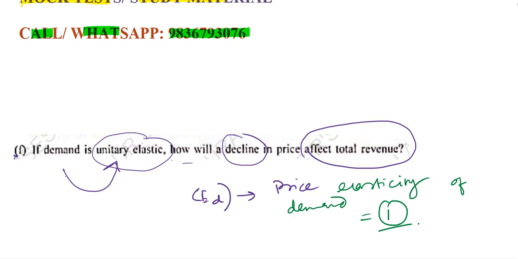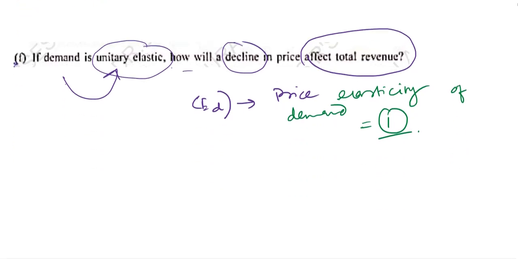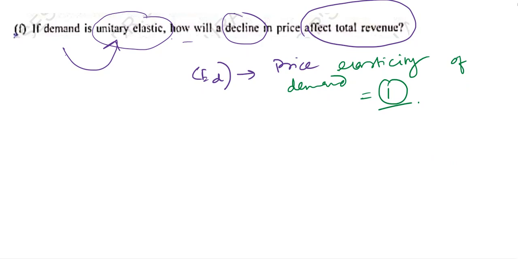Because the demand is unitary elastic, ED, the price elasticity of demand, equals 1. So this means the percentage change in quantity demanded is exactly equal to the percentage change in price, but in the opposite direction.